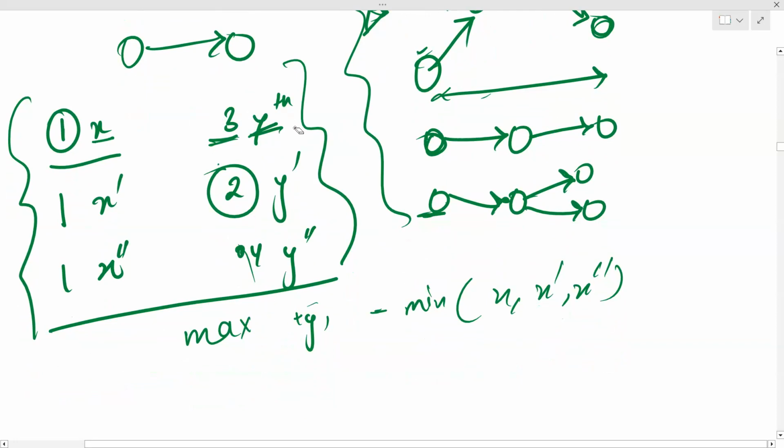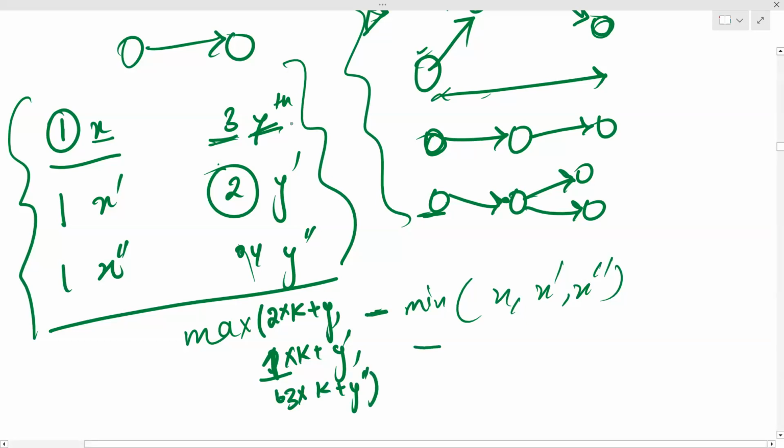Let me write this again. So this should be the maximum of 2 times k plus yr, or 1 times k plus y dash, or, for the fourth day, 3 times k plus y double dash, because 3 days have completely passed. So the maximum of all of these minus the minimum of these, right?